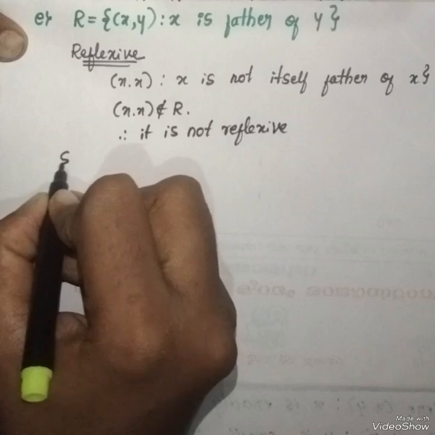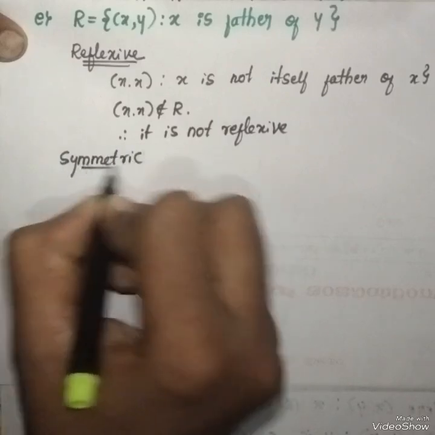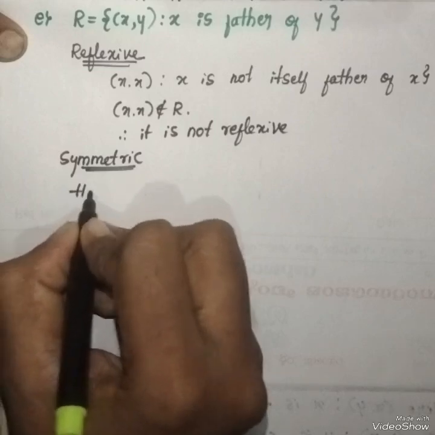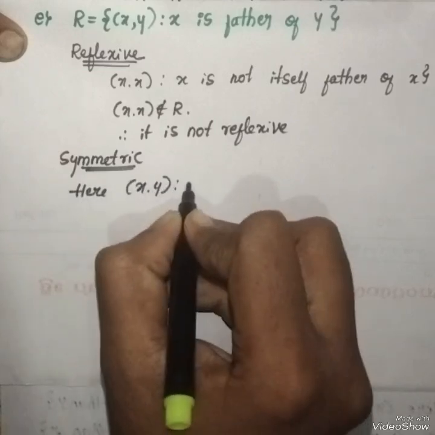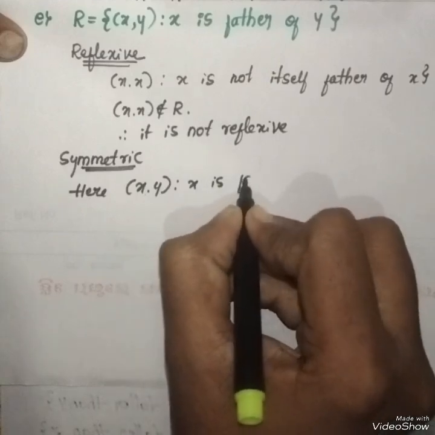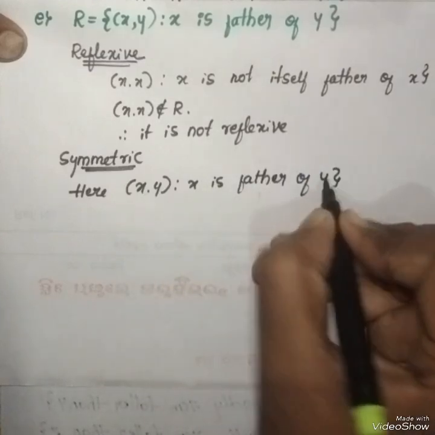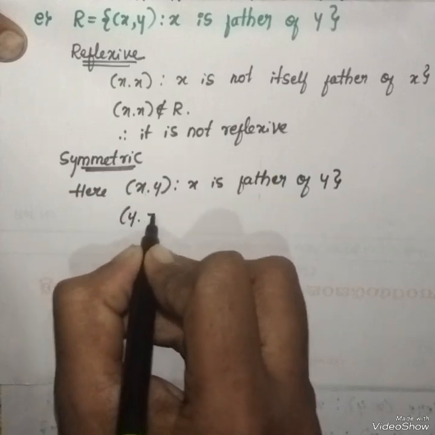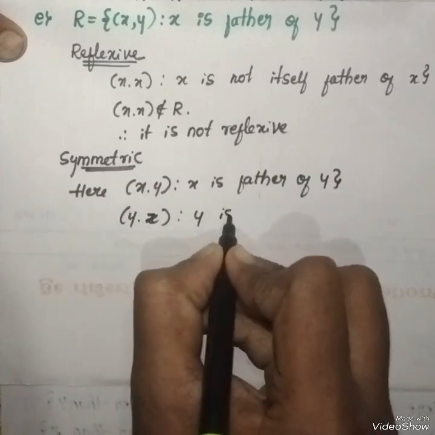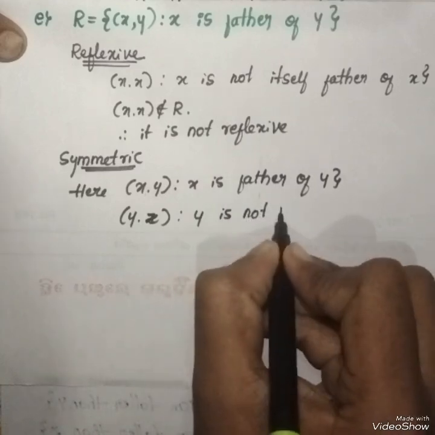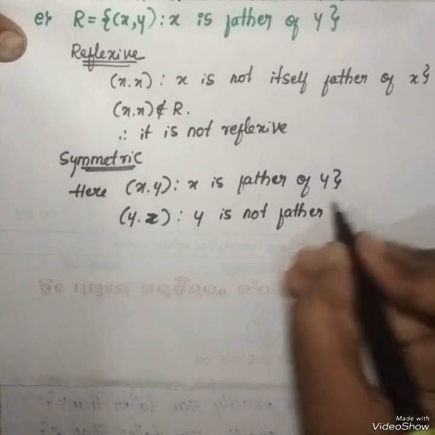Then for symmetric. Here relation x comma y, x is father of y, but y is not father of x, because y becomes son.